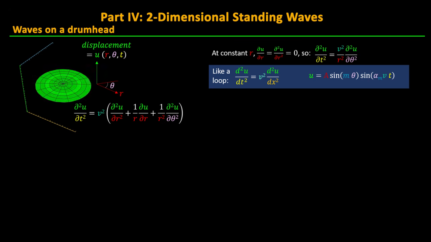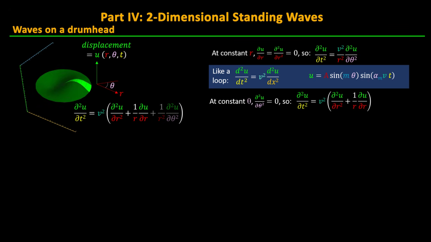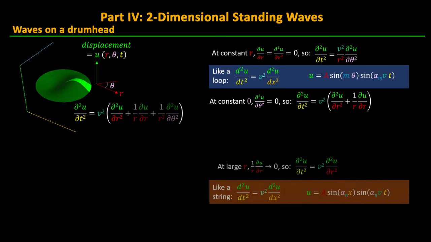Now let's look at the equation at a fixed angle theta. Here we have a second derivative of r plus a 1 over r times the first derivative in r. Considering the case where the radius r is very large, the first derivative term will be very small, and this equation again reduces to our standing wave equation with just the second derivative term. But for smaller r, this term will add significantly to the acceleration of the drumhead as given by the second derivative of u with respect to t. So, for a slice of the drum along the diameter, we should expect something that looks like a sine wave solution, but different in that it needs a stronger acceleration of the vibration in the center of the drum.